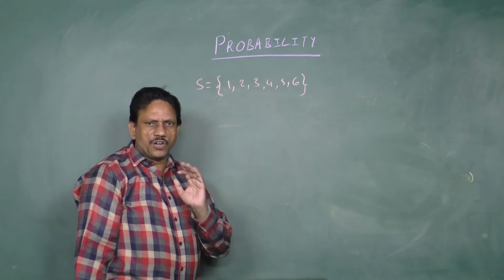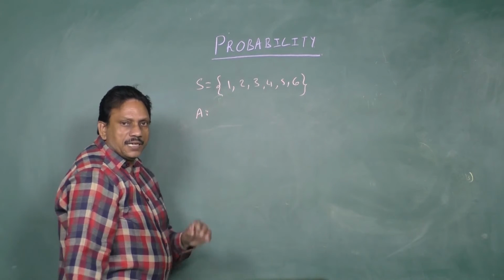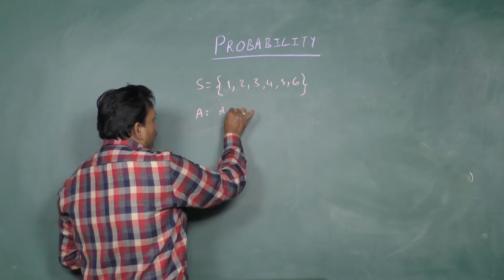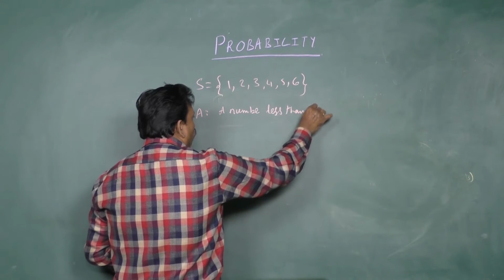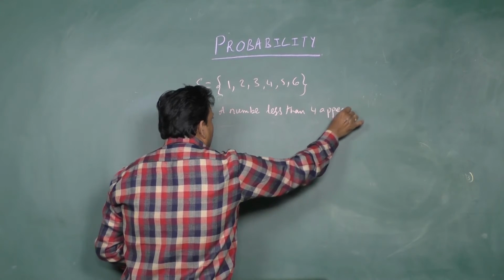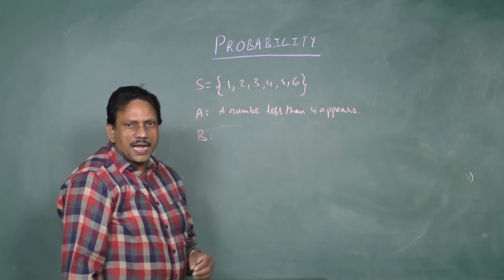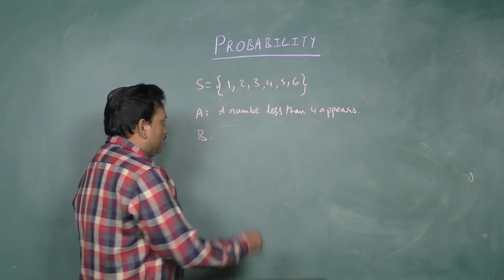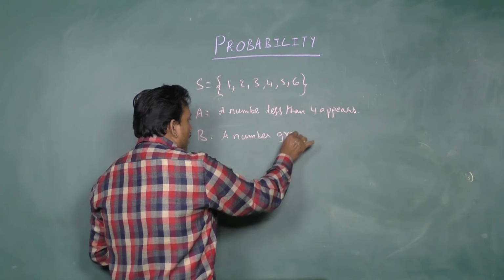Let us define the following events. Event A: a number less than 4 appears. Let us say another event B: a number greater than 2 but less than 5 appears.